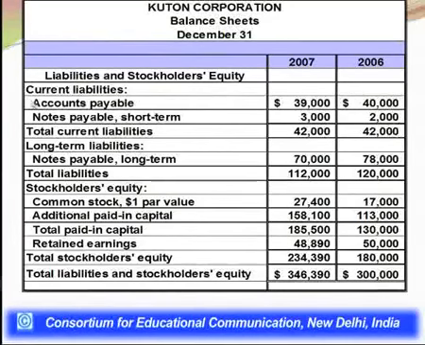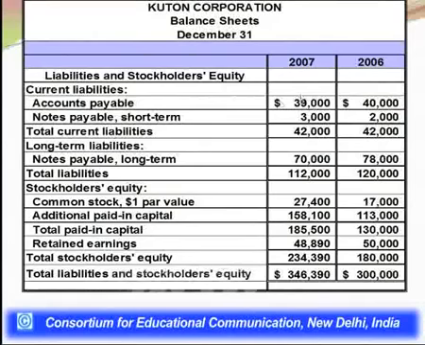My cursor is just indicating that. The accounts payable was 39,000 in 2007 and 40,000 in 2006. So 40,000 to 39,000. Notes payable and short term liabilities: there were 2,000 notes payable which are short term in 2006, and there are 3,000 in 2007.